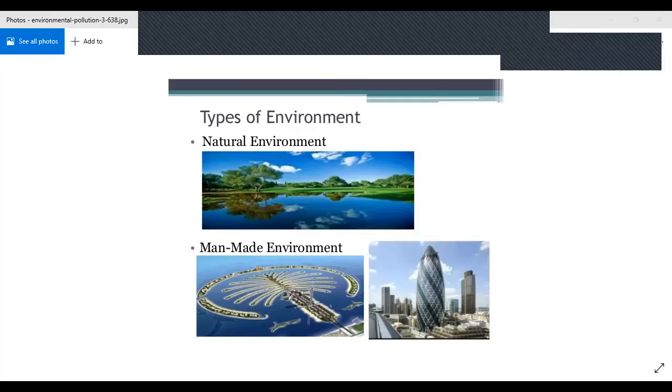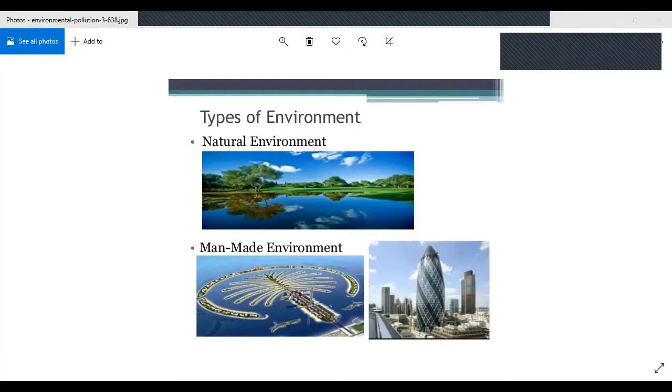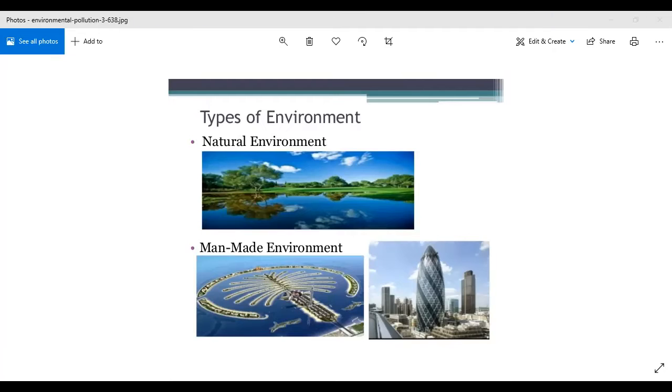So I told you that the natural environment, in this picture, is comprising everything which is natural environment, right? Can you look at the first picture carefully? There is nothing which is created by a human in it, right? There are trees which are created by Allah. Then there is water which is created by Allah. There are clouds which are also created by Allah, right? Then there is grass, there are hills. So everything, sky, whatever we can see is all natural.